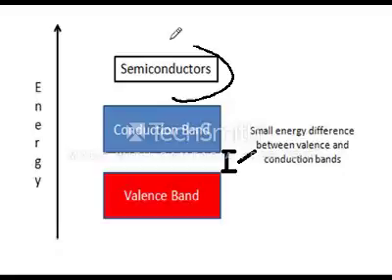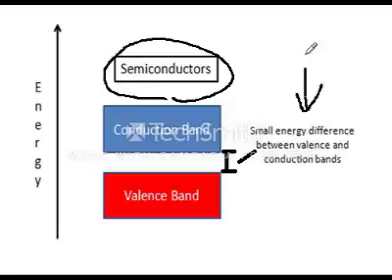In semiconductors, the energy gap is small, allowing for some electrons to flow from the valence band to the conduction band at room temperature. By increasing the thermal energy in semiconductors, aka increasing the temperature, it provides the electrons with more energy, causing more electrons to be able to jump the energy gap. Therefore, the resistivity of semiconductors is dependent on the temperature of the semiconductor.